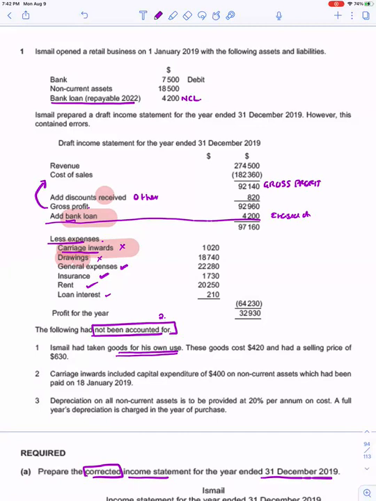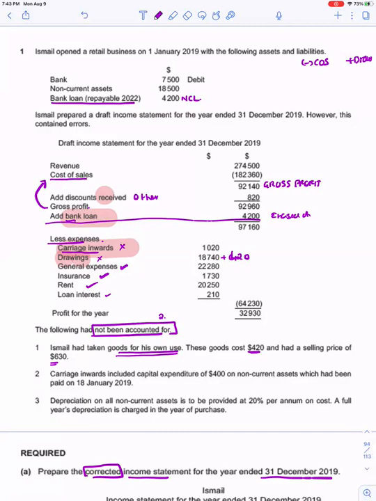Goods for own use is deducted from cost of sales and it is added to the drawings. Cost is 420, selling price is 630. Goods for own use will be added to the drawings but at cost price, and it would also be subtracted from the cost of sales.